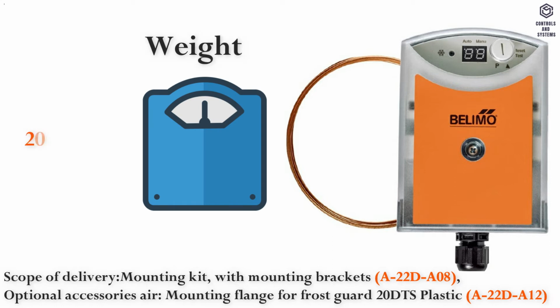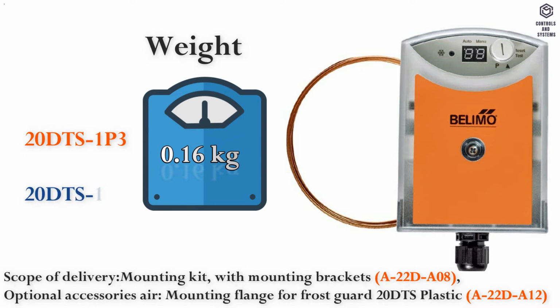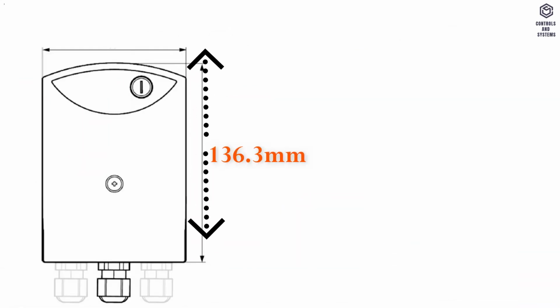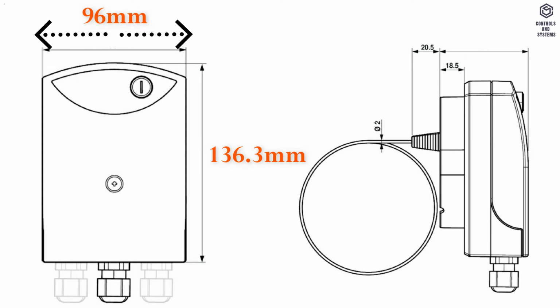Weight: 20DTS-1P3 is 0.16 kilograms. 20DTS-1P5 is 0.36 kilograms. Dimension: height 136.3 millimeters, width 96 millimeters, depth 87 millimeters.